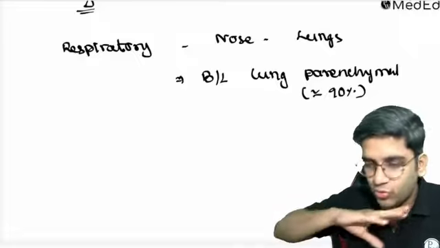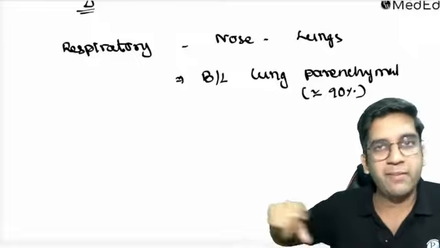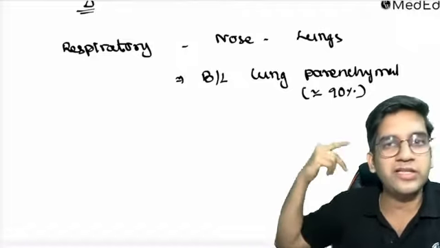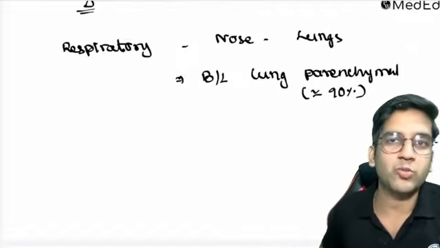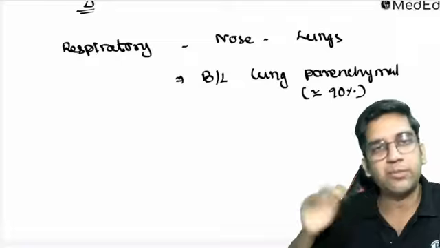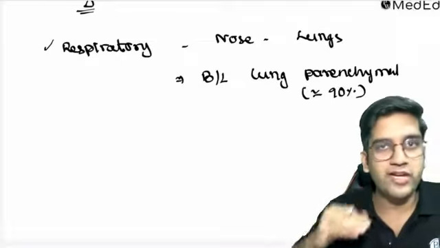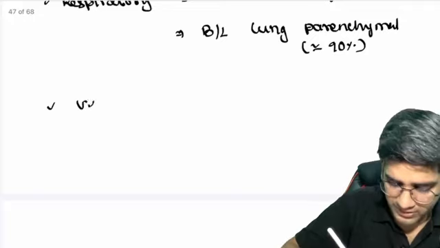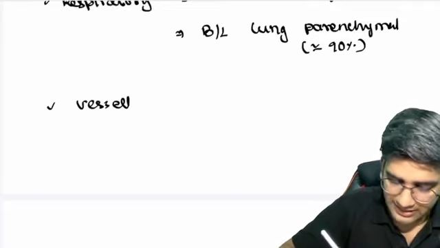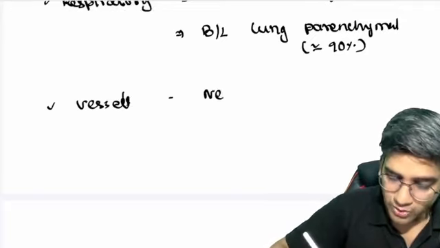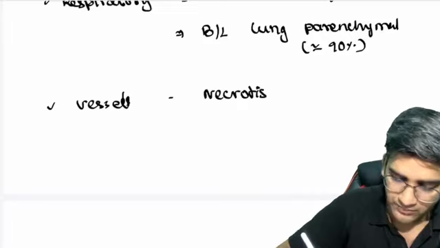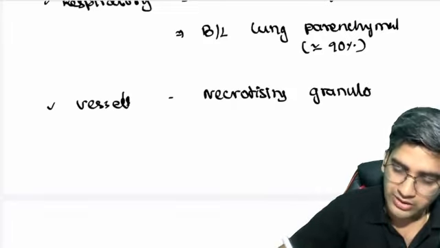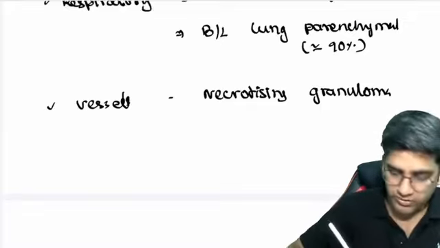So definitely throughout the year, they'll have repeated damage and destruction. Every time that antigen is inhaled, it will trigger and cause more and more damage. So definitely it'll keep on destroying. Without respiratory involvement, Wegener's can never ever happen, right? And in the vessels, they'll have necrotizing granulomas. It's an acute and chronic problem, right? You'll have granulomas, and at the same time you'll have necrosis as well, necrotizing granulomas.